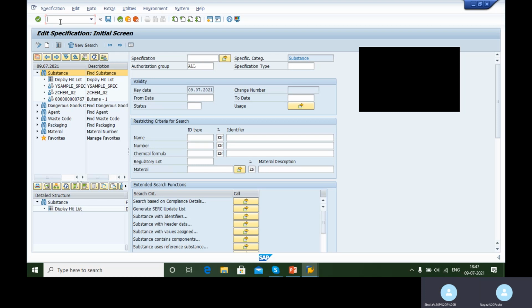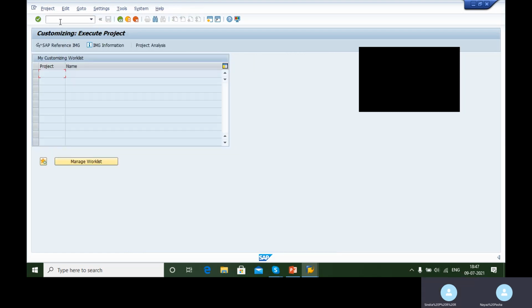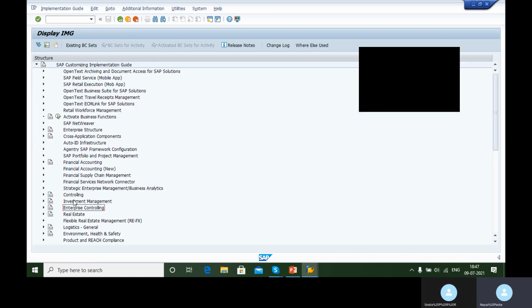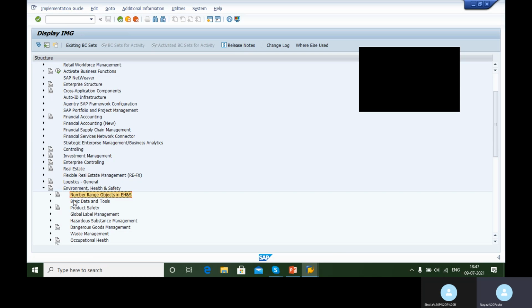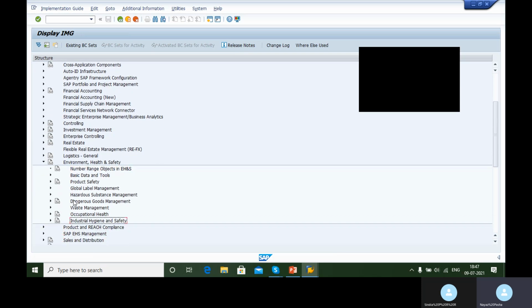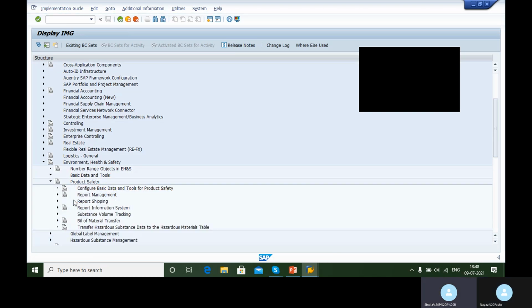The coding part, whatever you told, what is that? That configuration numbers and all, and shortcuts to that will be given, right? Actually, it is quite simple. You just have to remember only a small part. SPRO is the transaction code. Then you go to SAP Reference IMG. Once you go into EHS, all the configuration will be done within this. There is no need to go outside of this. All will be done inside here: the basic data, product safety, global label management, everything.